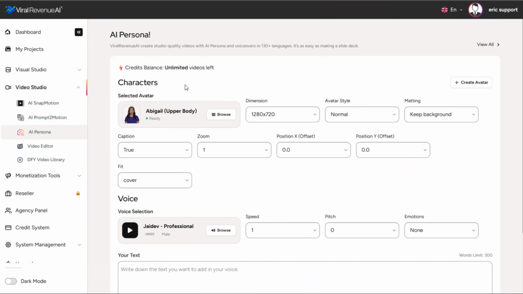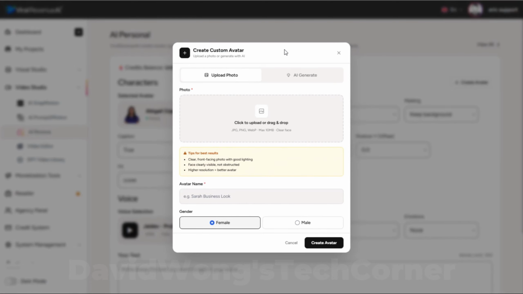And here we have a couple of options. We can choose from a huge library of built-in character avatars, or we can create our own avatar. First, let's look at creating our own avatar. And within this option, you have two choices.